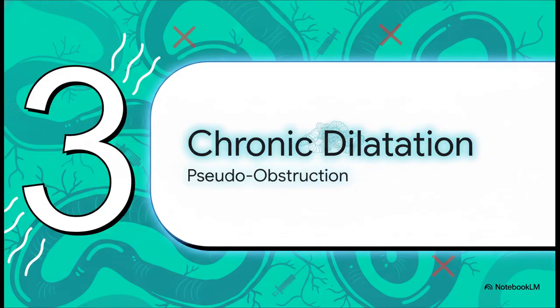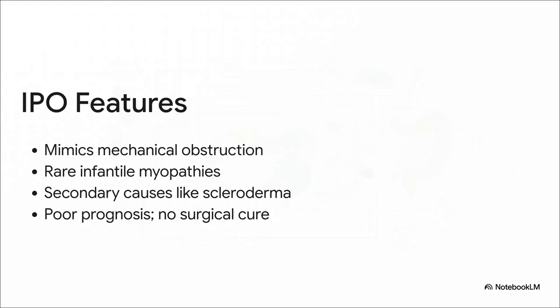Let's shift gears to Section 3, chronic dilatation disorders. Looking closely at intestinal pseudo-obstruction. Intestinal pseudo-obstruction, or IPO, is a really tricky clinical mimic. It presents with the exact same signs as a mechanical small bowel obstruction: severe pain, massive distension, vomiting. But here's the catch: there is no physical blockage. Instead, it's driven by primary rare myopathies in infants or secondary causes in adults like scleroderma, amyloidosis, or paraneoplastic syndromes. Essentially, it's a diffuse neuromuscular disease.